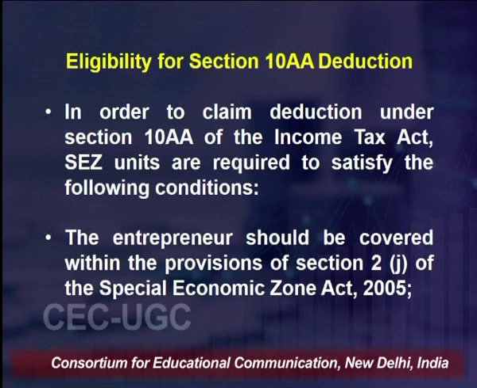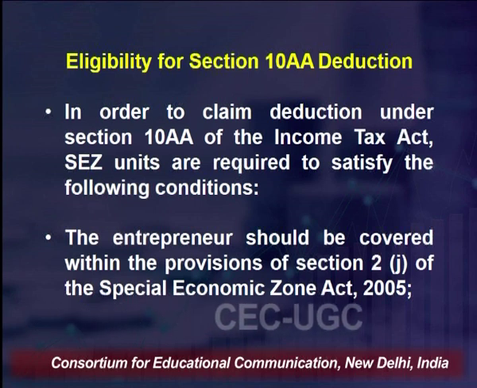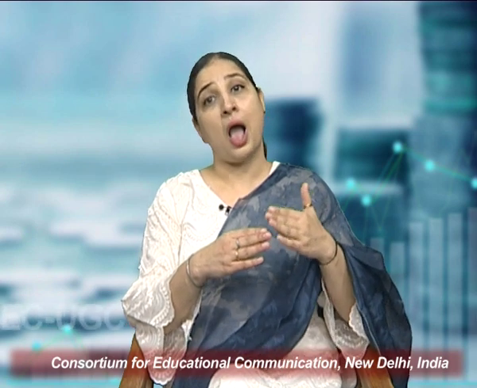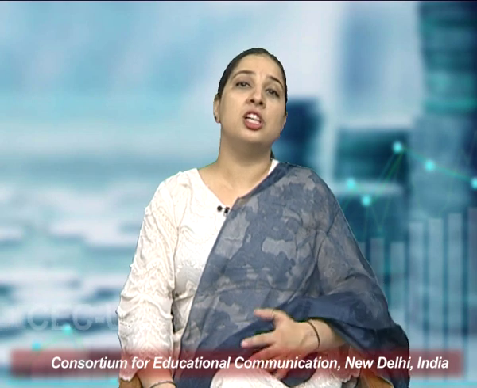Entrepreneurs should be covered within the provisions of section 2 subsection 1 of the Special Economic Zones Act 2005. That means no other entrepreneur can directly come and claim these deductions available under section 10AA. You have to comply with the provisions of the Special Economic Zone Act. Unless you comply with both those provisions, you will not be eligible to seek the deductions under the Act. So that makes it the first compulsory condition.